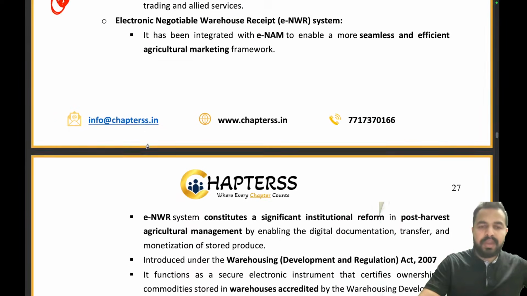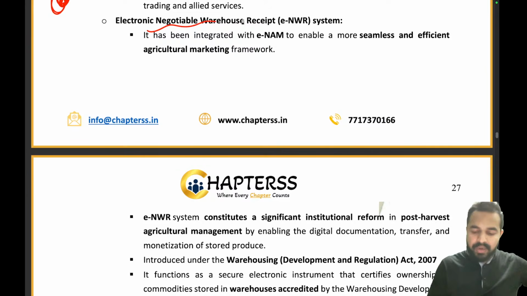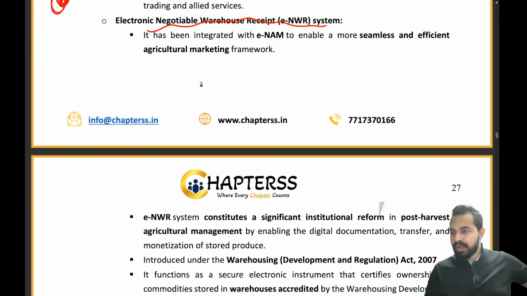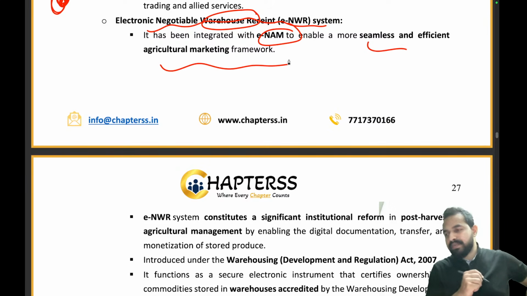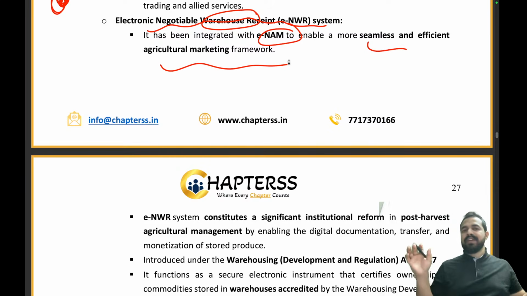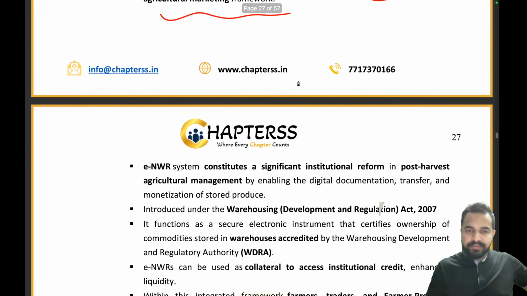Now we are having another important initiative as a part of ENAM, that is the electronic negotiable warehouse receipt system. So these warehouses are now also integrated with the ENAM, so that there is a seamless and efficient agricultural marketing framework, so that no problem is faced at the warehouses. What exactly it does is, it constitutes a significant institutional reform in post-harvest agricultural management.